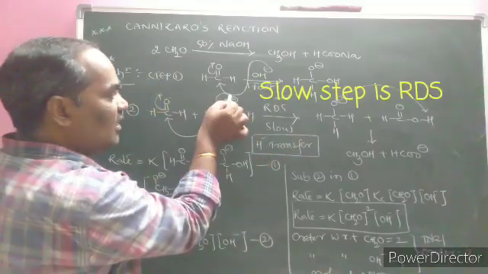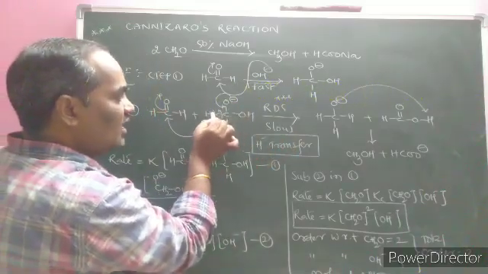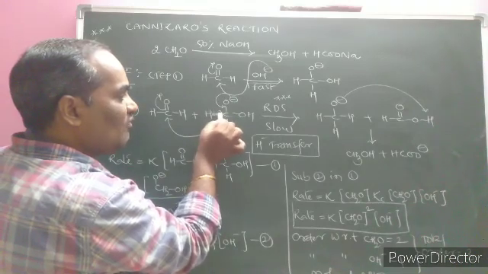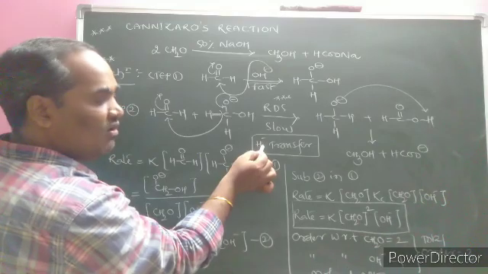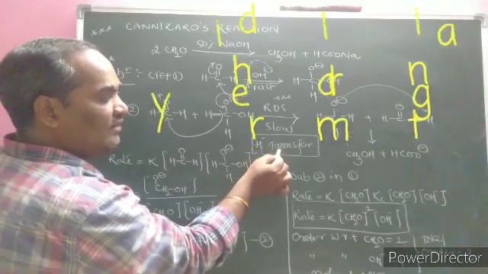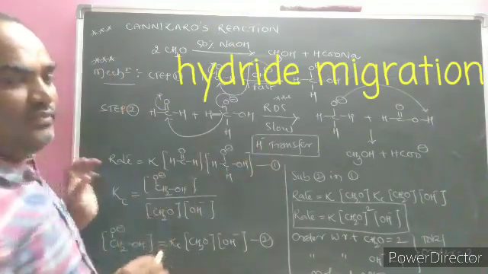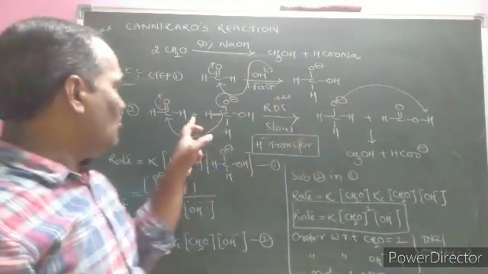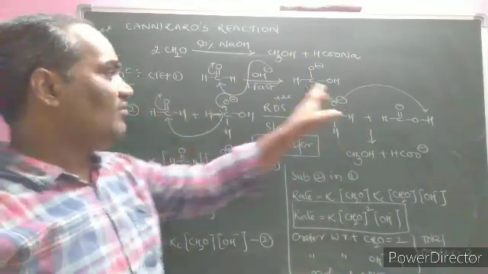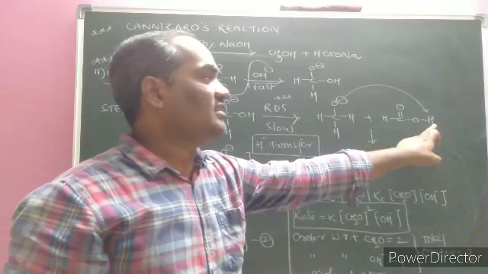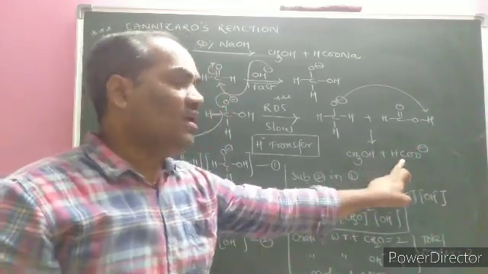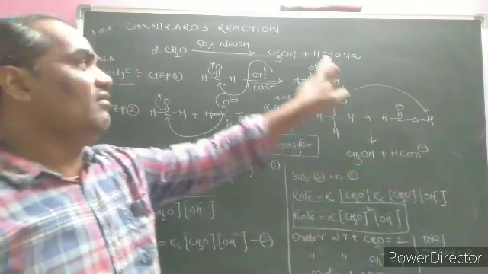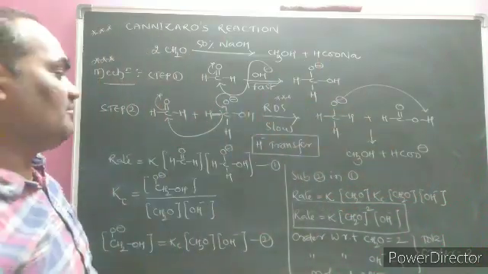How is it? The electrons are given inside. This hydrogen atom is moving along with this electron. That is nothing but what we call a hydride ion. Very, very important one: hydride ion transfer. Next one, here is a nucleophilic addition. Oxygen takes back the electron. The formed oxide ion accepts the proton from the carboxylic acid to form methyl alcohol and carboxylate ion. That is the mechanism of the reaction.